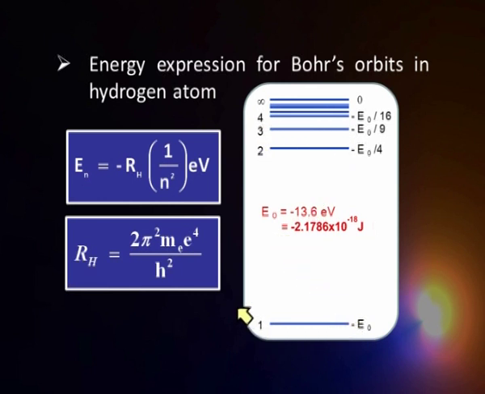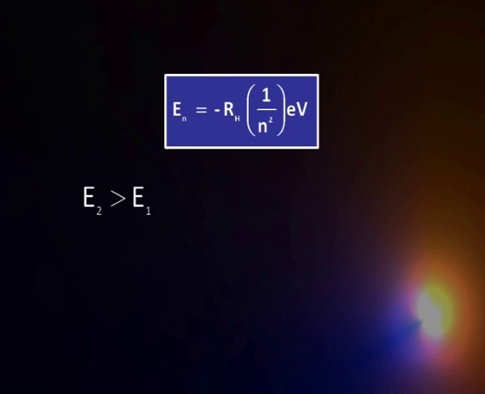Now, the third thing, the energy E2 is more than energy E1, because this will come out as 13.6 by 4, that is about 3.4. So, it is minus 3.4 here, minus 13.6 there. So, this is higher by the difference of the two. So, as we go away from the nucleus, the energy of the orbit goes on increasing. Those are the three things we have to be very clear about.